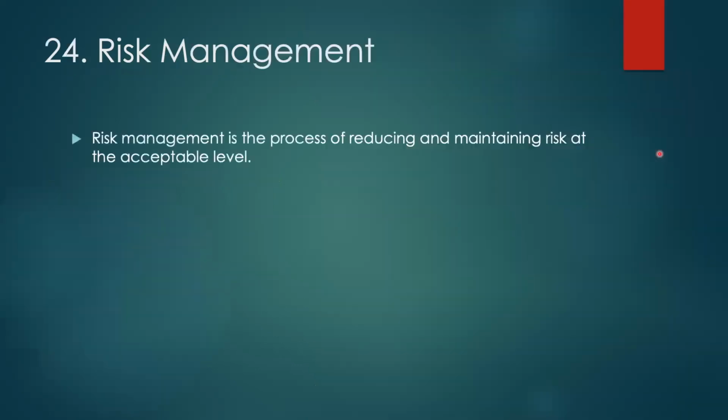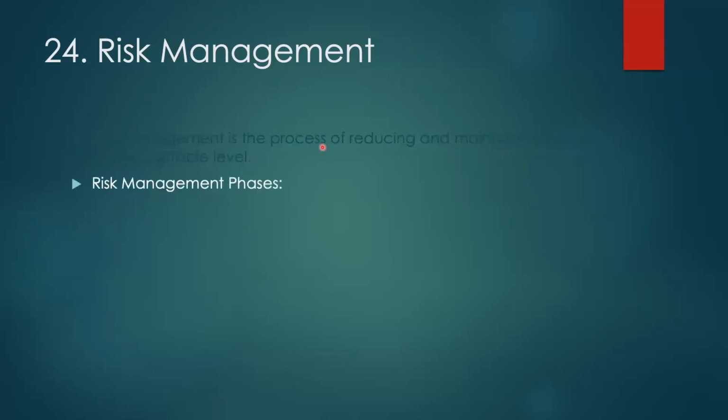Once we have the risk matrix identified, we can move on to risk management. Risk management is the process of reducing and maintaining risk at an acceptable level. We can never have zero risk in a system or in a network. So whenever we try to manage that, we just reduce it so that we have a minimum amount of risk at an acceptable level.